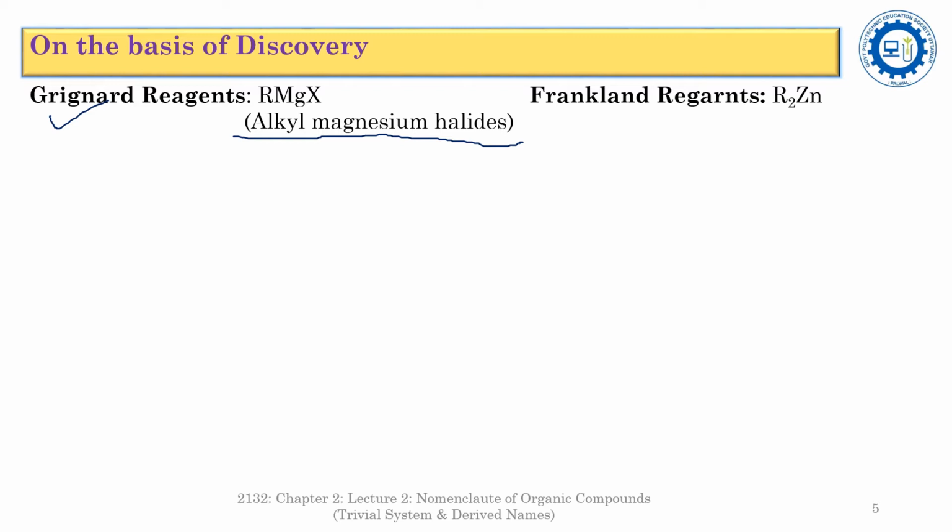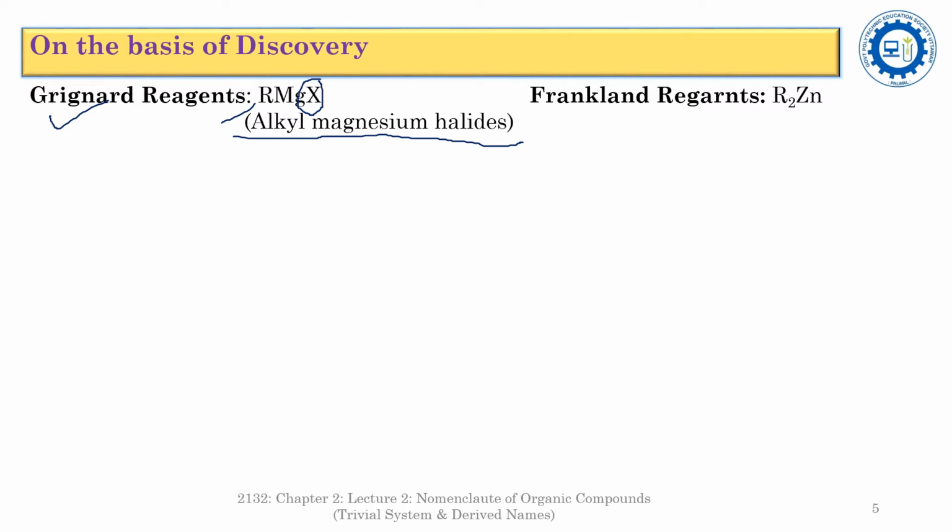Grignard reagents. The chemical series belonging to the alkyl magnesium halides is represented by the chemical formula RMgX, where R is the alkyl group and X stands for the halide. It is named as Grignard reagents. Another example is the dialkyl zinc.